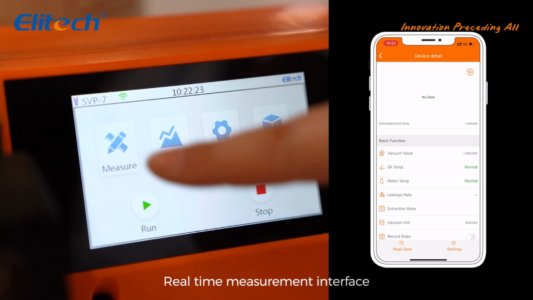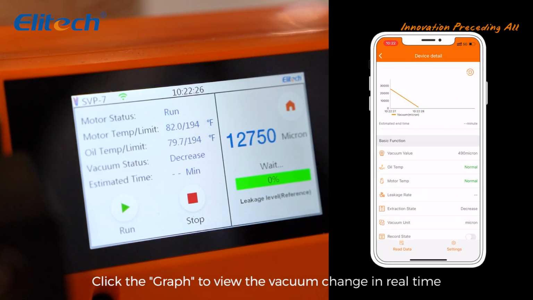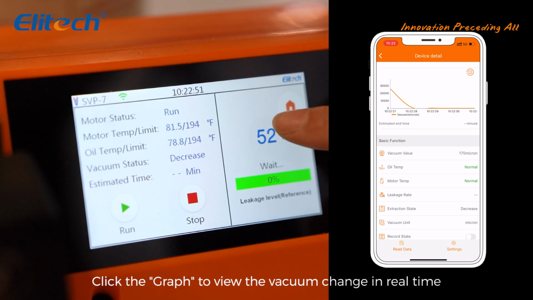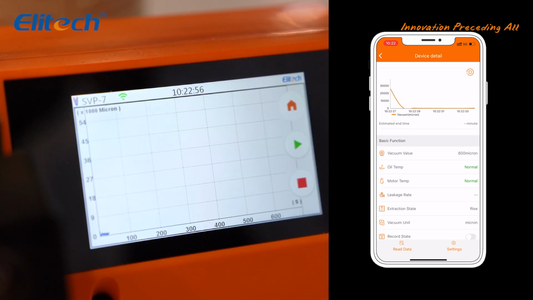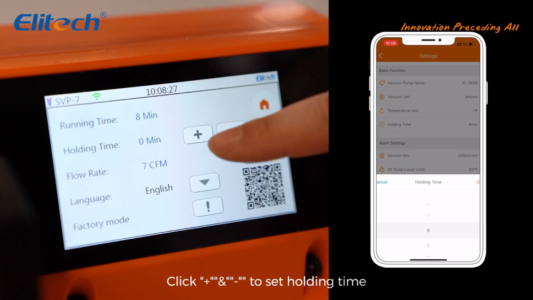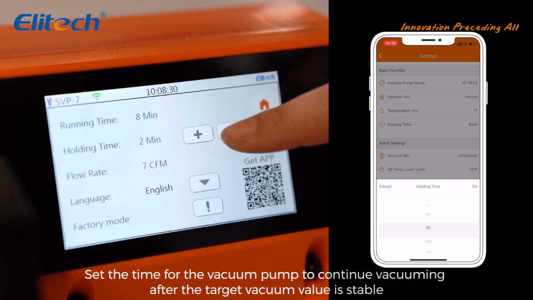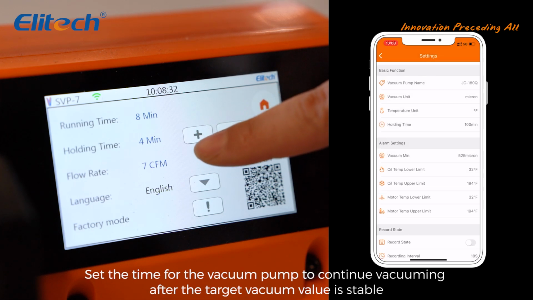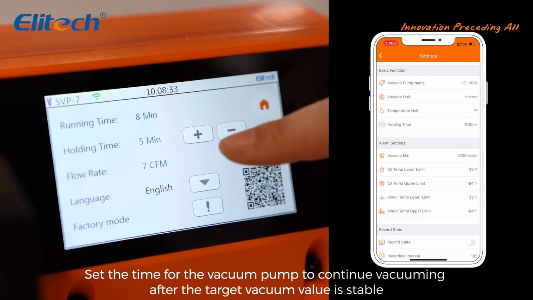Real-time measurement interface. Click the graph to view the vacuum change in real time. Click plus and dash to set holding time. Set the time for the vacuum pump to continue vacuuming after the target vacuum value is stable.